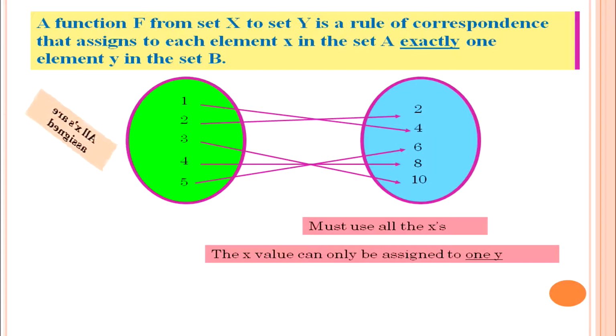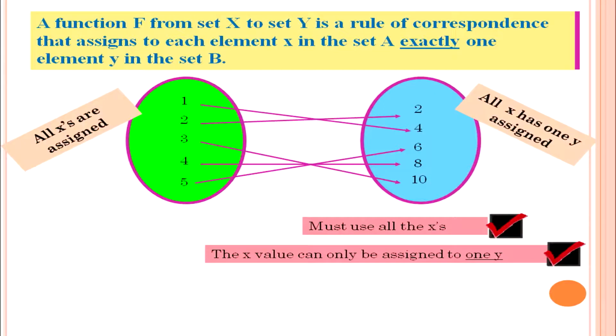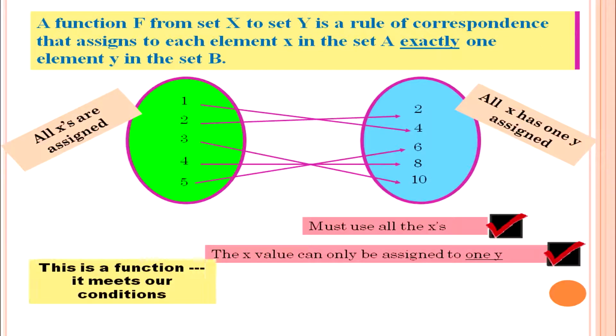Here we observe that all x are assigned, that means all elements of the first set are assigned, and the second aspect is that each x has one y assigned. These are the two important characteristics. If these characteristics are satisfied within a relation, then we can say this is a function and it meets all our conditions. Let us observe different situations and you check yourself whether it is a function or not.